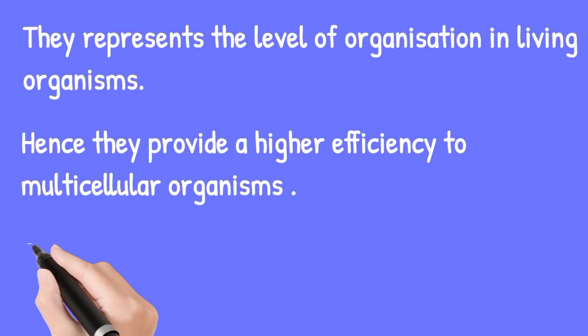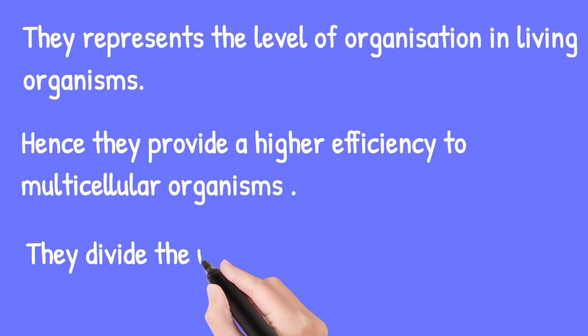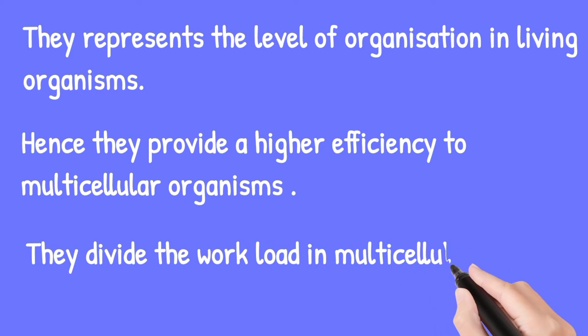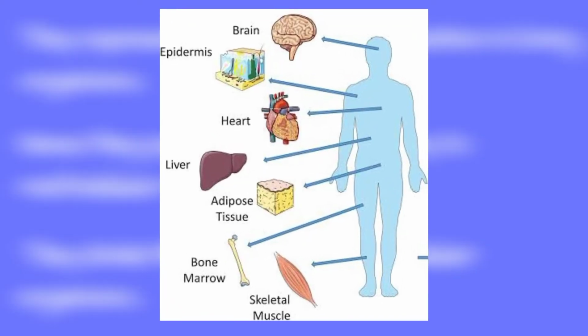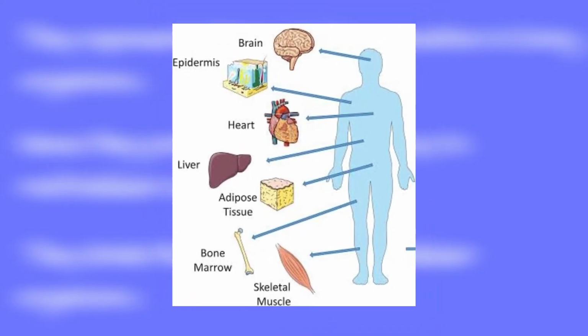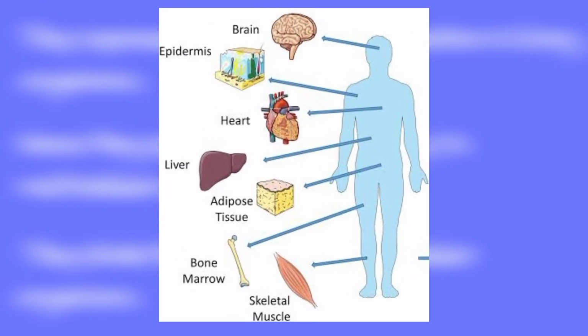Now because of this organization, there is division of labor in the multicellular organism. Now what does this mean? In unicellular organisms, the entire workload is on a single cell. But in multicellular organisms, the workload on a single cell is much less. Here different groups of cells perform different functions. Hence the work gets divided.